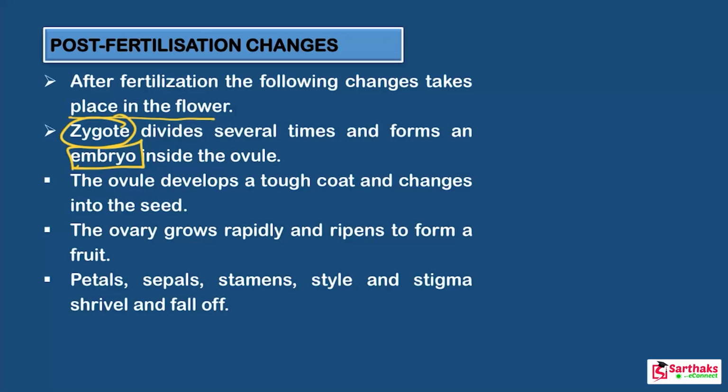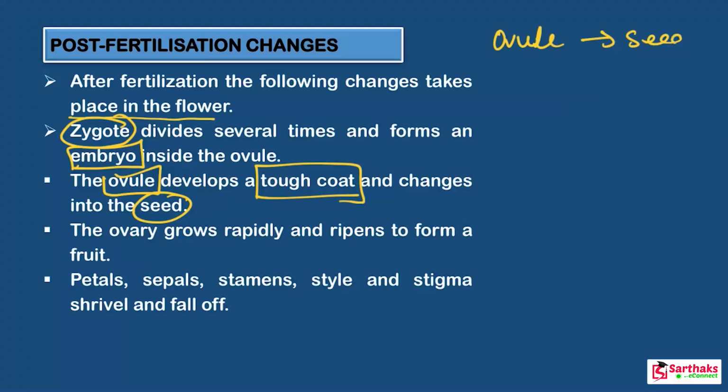Now the ovule develops a tough coat around itself and develops into the seed. So there is one point you have to note down: the ovule changes into the seed. Got it? Ovule develops into the seed. But what happens to the ovary?